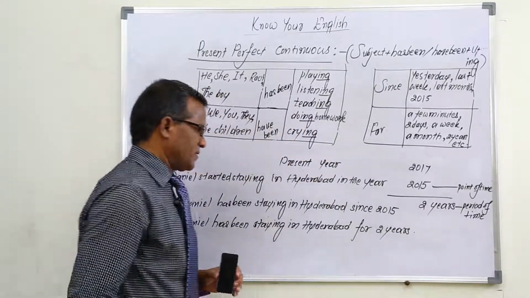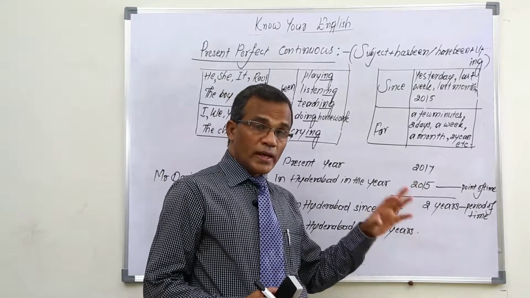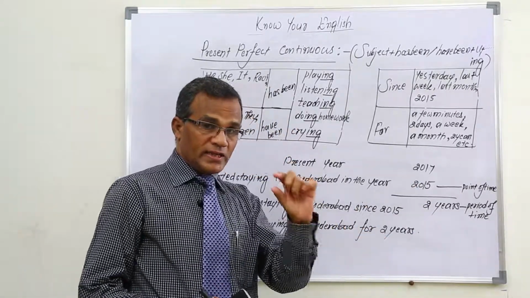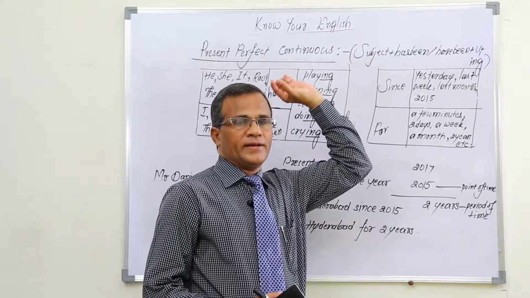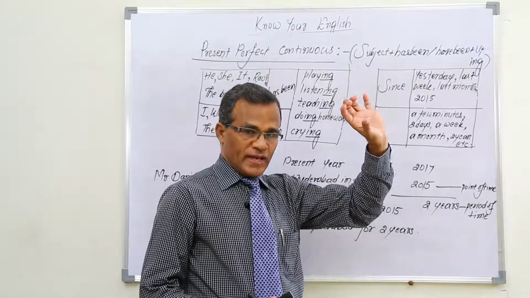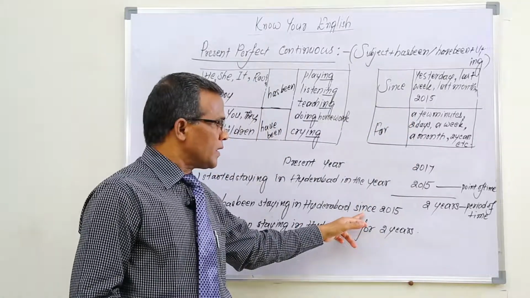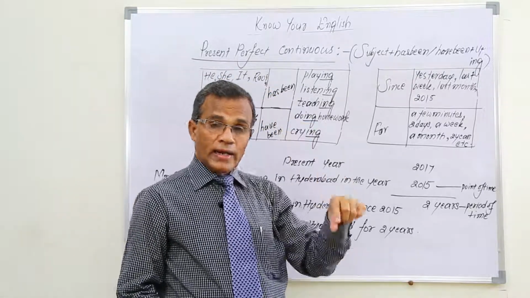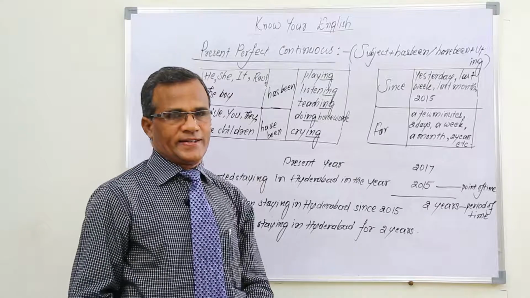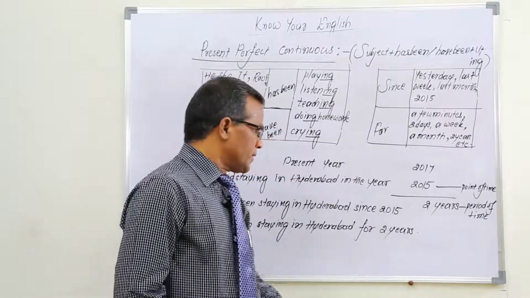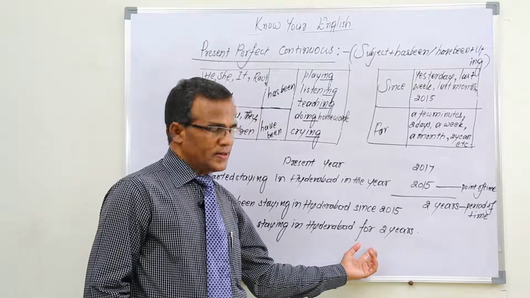For 2 years. Okay? So, when we want to mention the particular time when it started, which is called point of time, before that we use since. And from then onwards until now, how much time passed, how much period passed, if we want to mention, that is period of time, for that we use for.